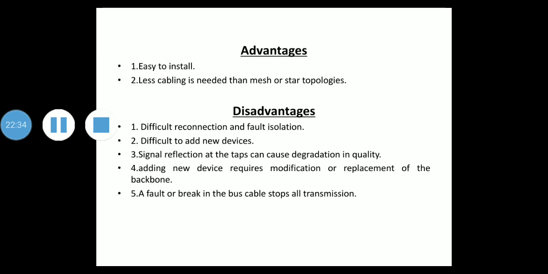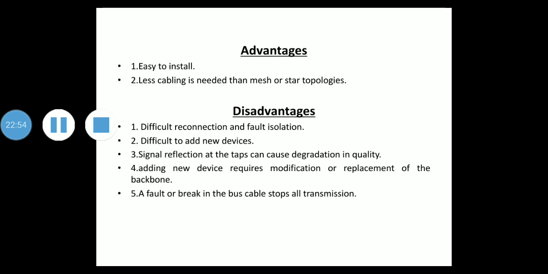Then adding new devices therefore may require modification or replacement of the backbone, which is another disadvantage. So it may require modification or replacement of the backbone when we want to add a new device.